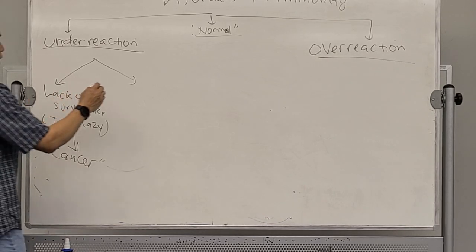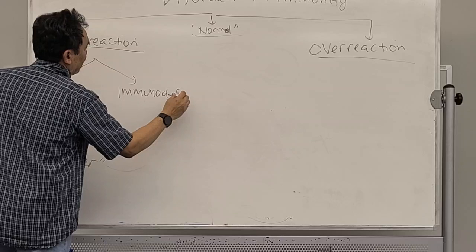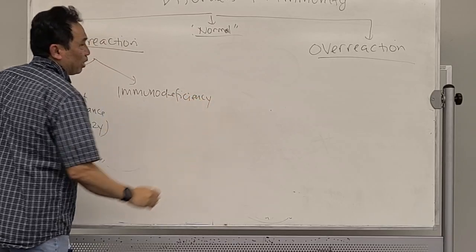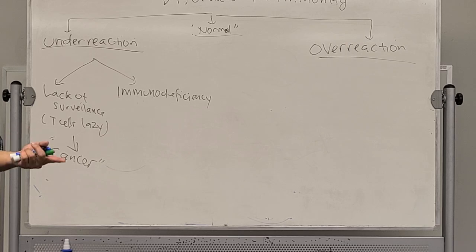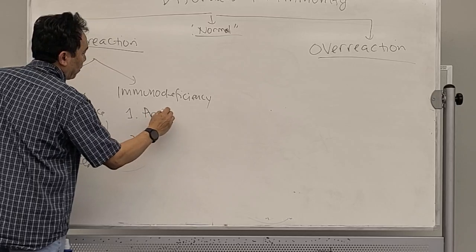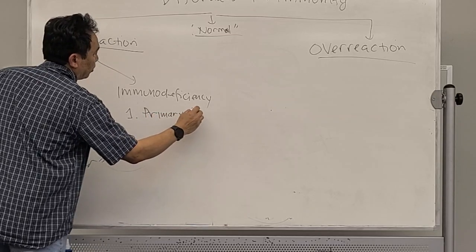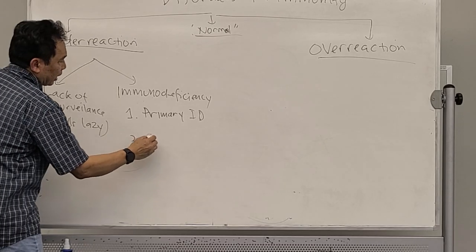The second one is called immunodeficiency. It means that our immune system is deficient, has something that is not enough. This one can be divided into primary immunodeficiency, and then secondary.